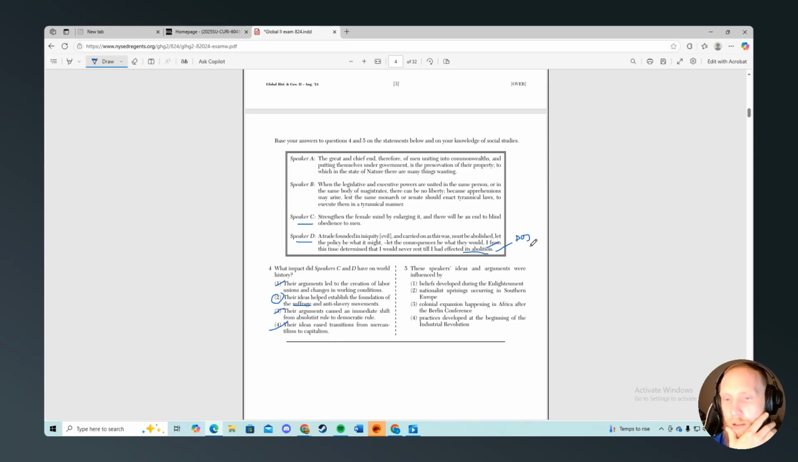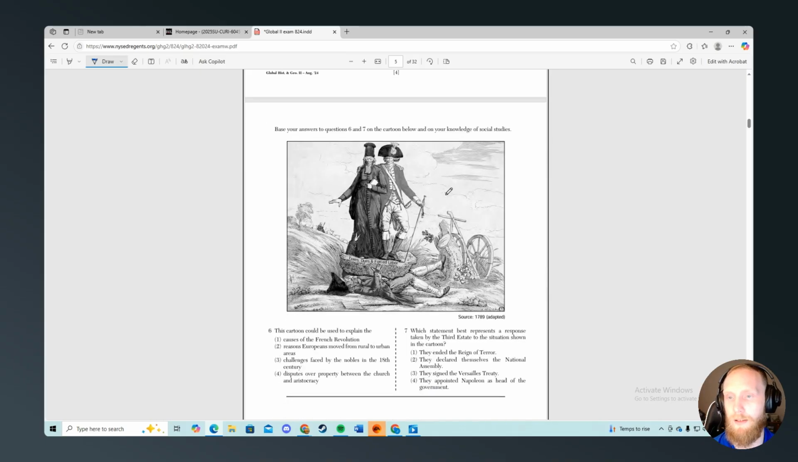These speakers' arguments were influenced by what? Early in the test, it is 1000% going to be the Enlightenment, right? Because it's a chronological test. So in the beginning, we're going to get some Enlightenment questions, some agricultural revolution, maybe some of the Mughals that we're seeing, right? It's going to be number 1, just based on the location of the test.